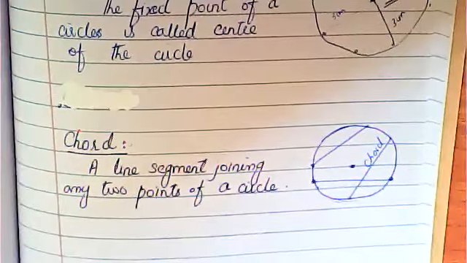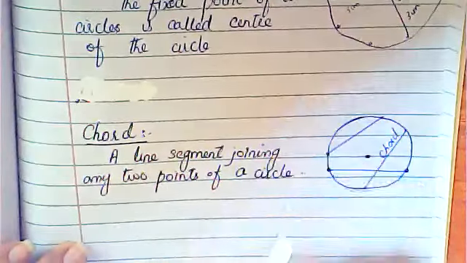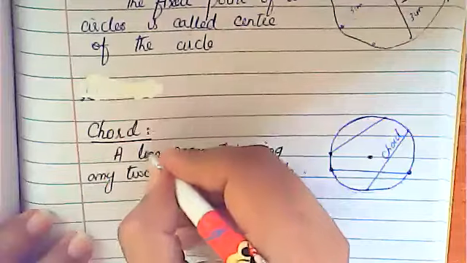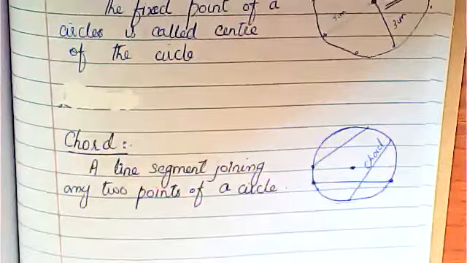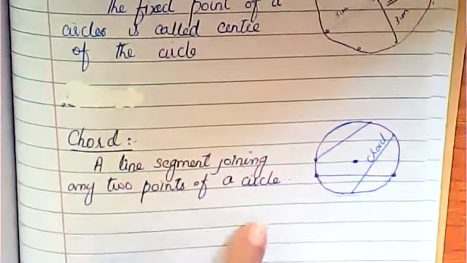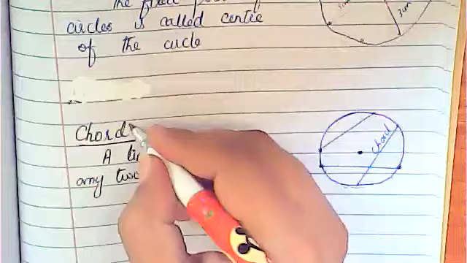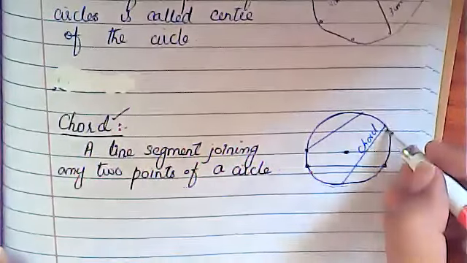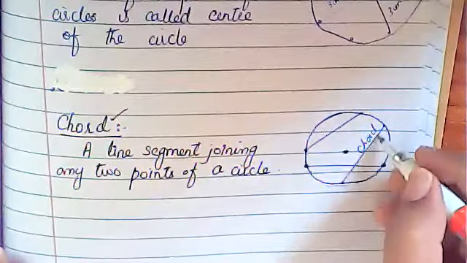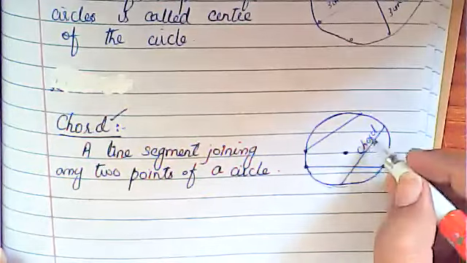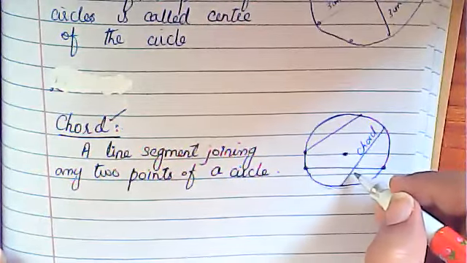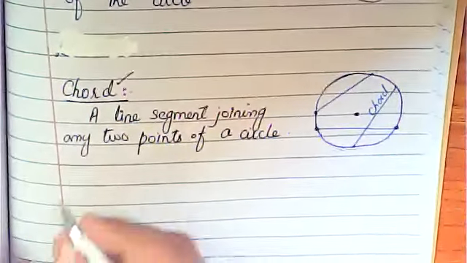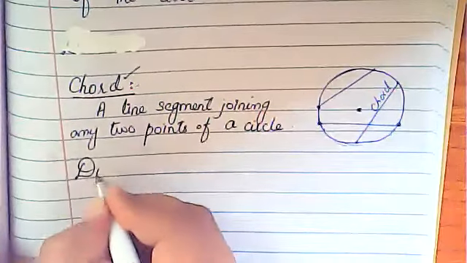Any line segment that joins any 2 points of a circle is called a chord. So here you have a line segment that joins any 2 points of the circle. This is called a chord of the circle. Okay, another one is diameter.